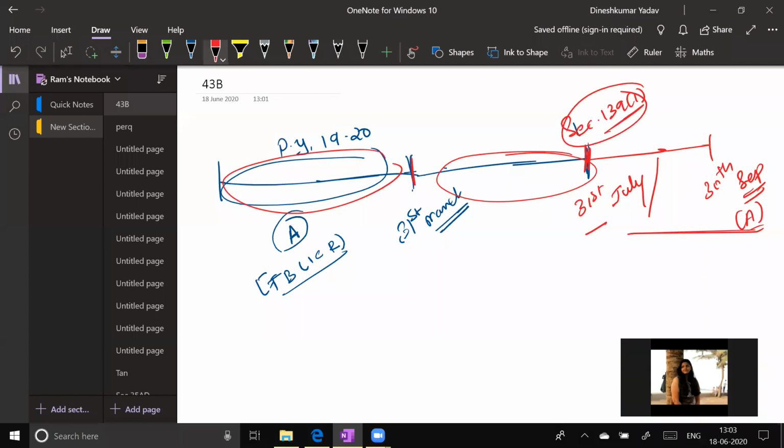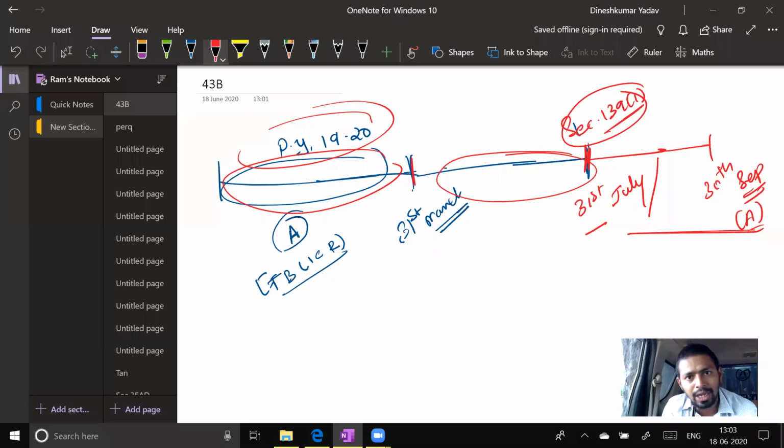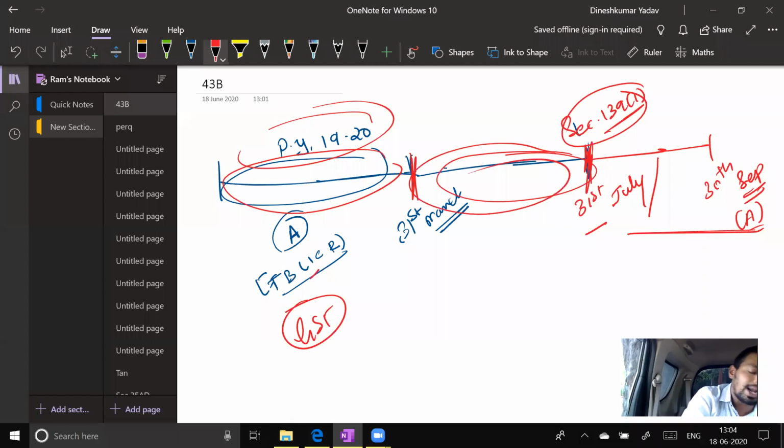So a bonus which you pay for 19-20, you can pay in April 20, May 20, June 20, July 20, in these months also. Interest that you have to pay for the March month, you don't have to pay in March. You can pay in April. GST of March month, you can pay in April, May, June, July, and still you will get the deduction. They are saying you must pay to claim the deduction. Am I clear? That payment can be in this period as well. Hello?